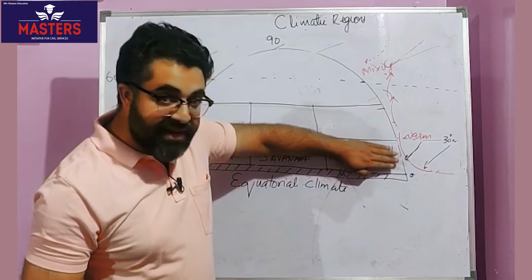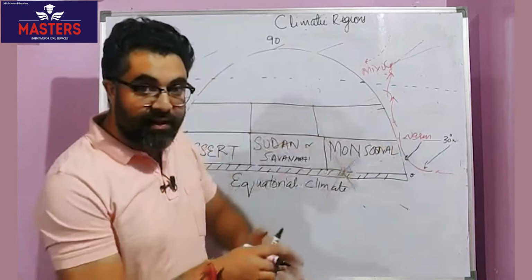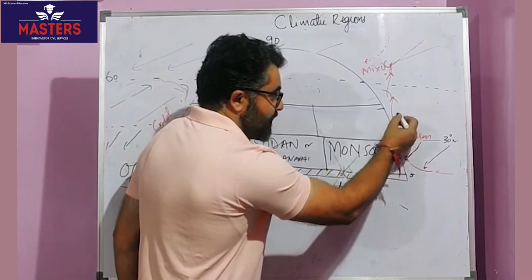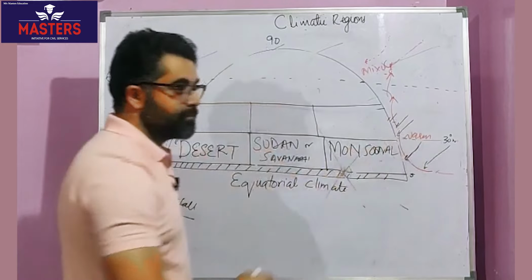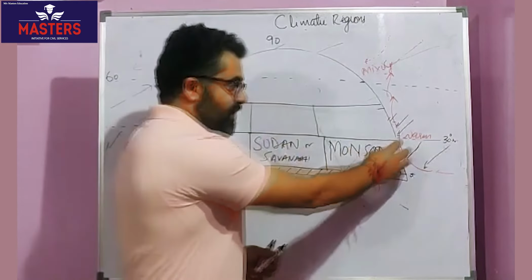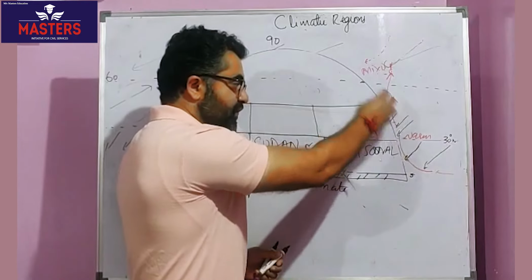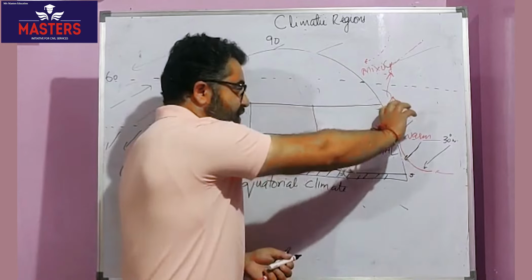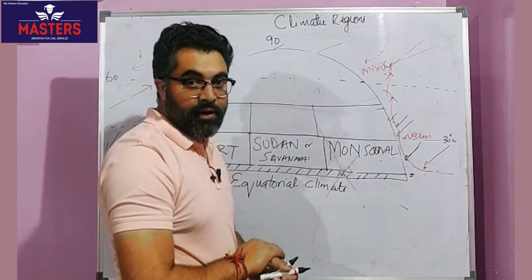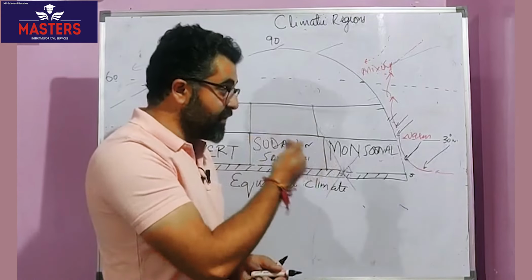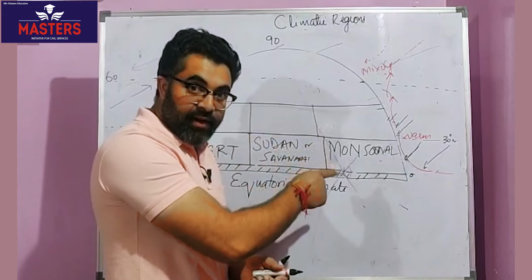So, if during summers they shift towards north, it also means northeast trade winds will reach here, because there is a shifting of pressure belts. So northeast winds which were there at 30 degree will shift little north of it. So this means this region should have rainfall during summers. In fact, heavy rainfall during summers because of northeast winds.